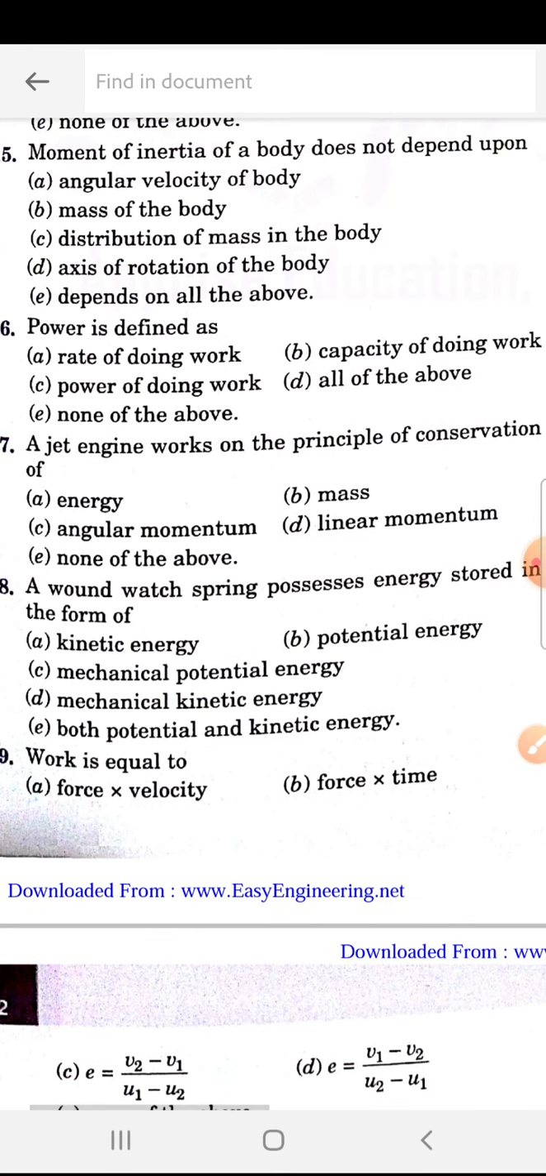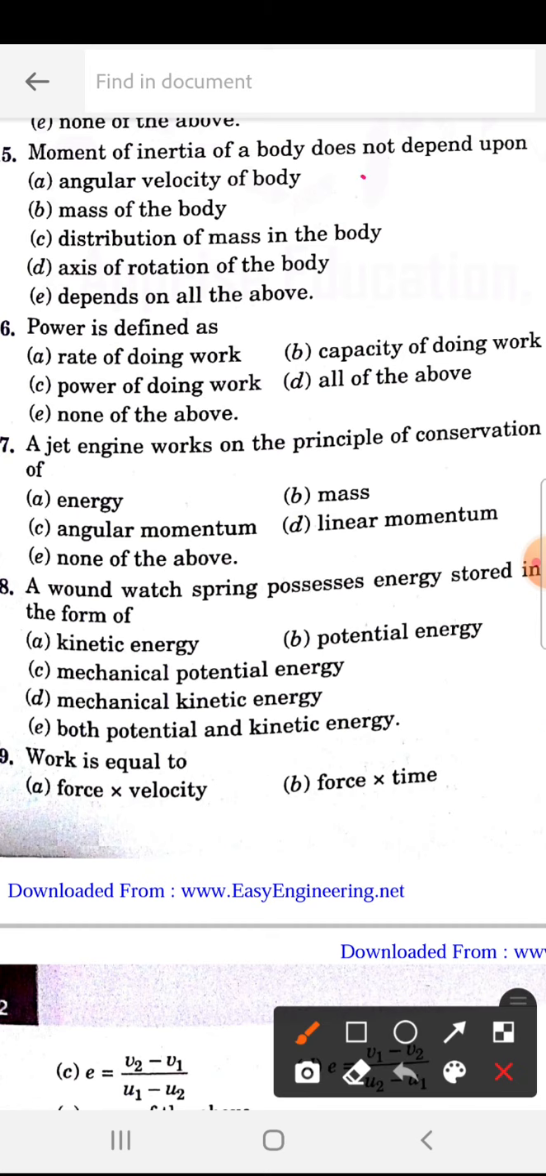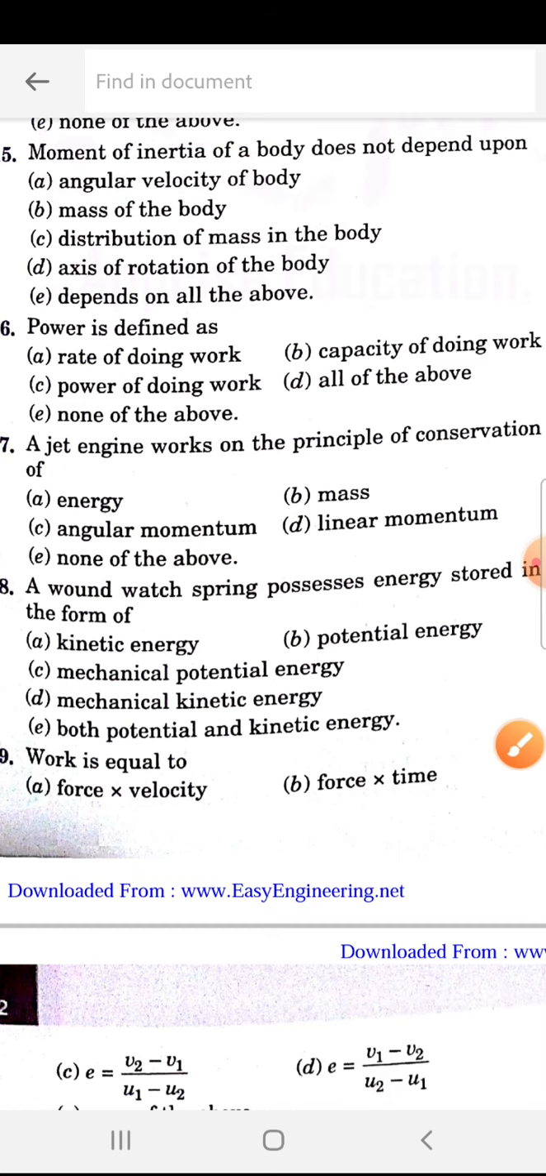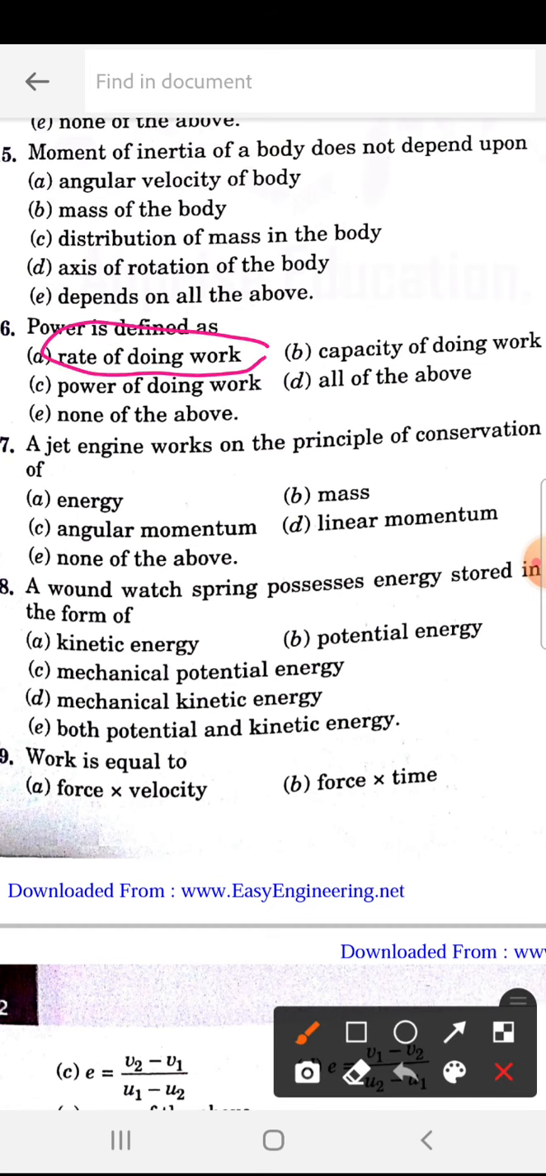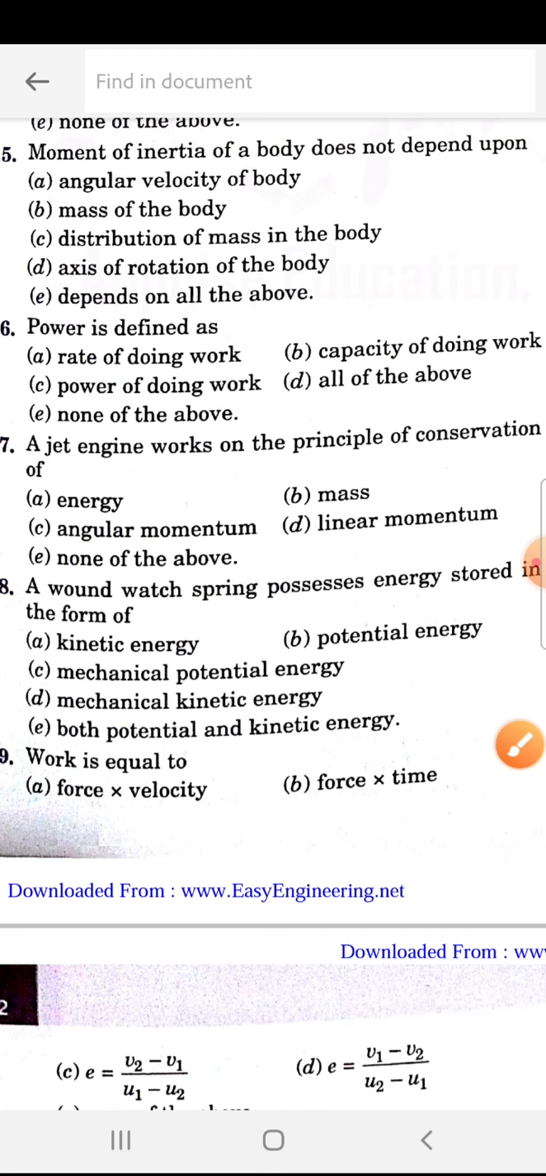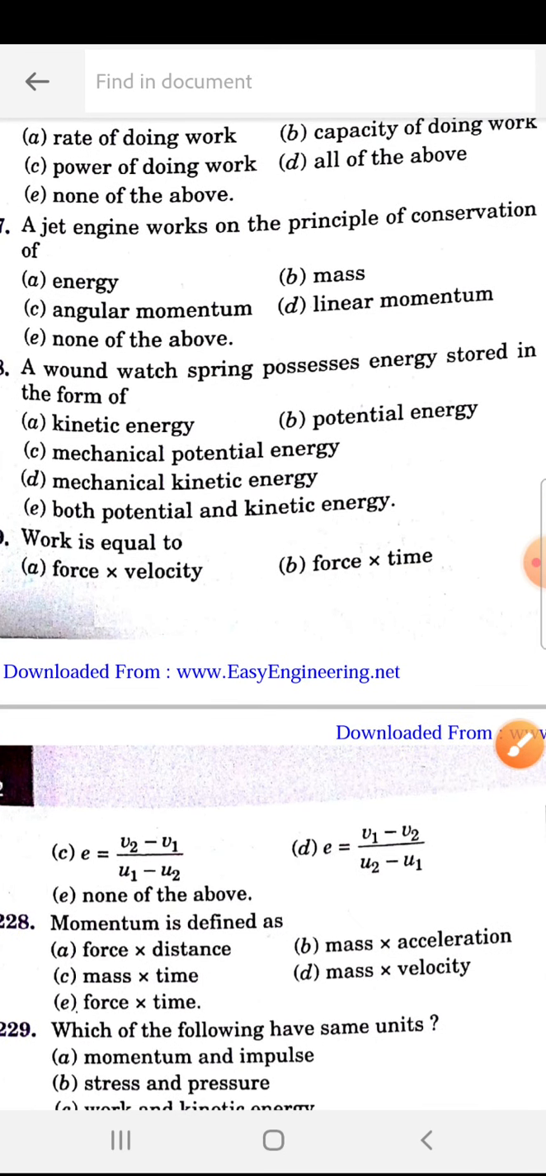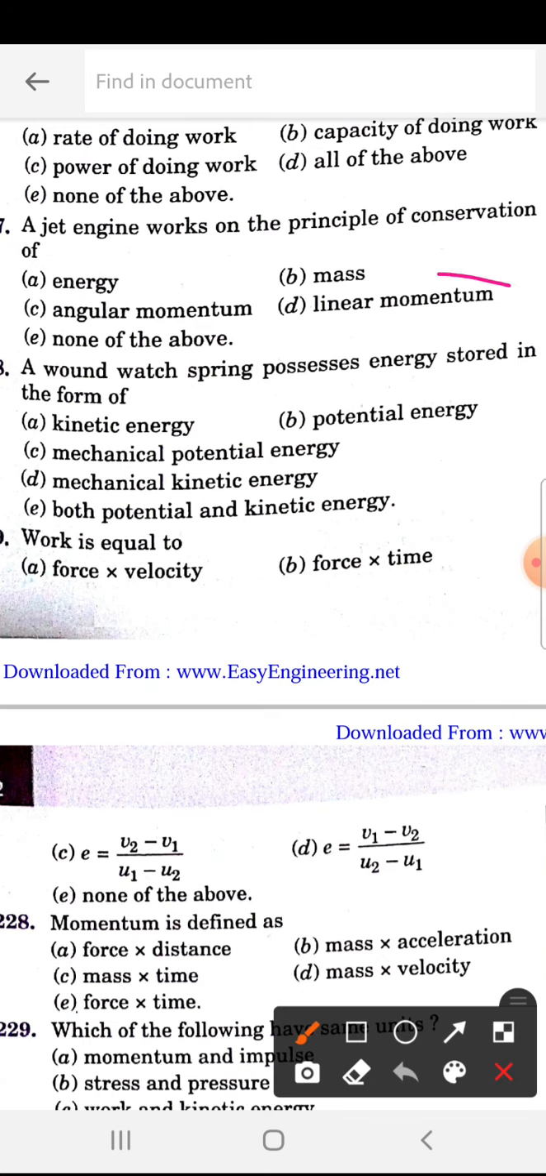tell me, 215, A, angular velocity of body. 216, power is defined as, power means rate of doing work. So power means always we consider time. A jet engine works on the principle of conservation of, tell me, linear momentum or simply momentum, sometimes they will write.